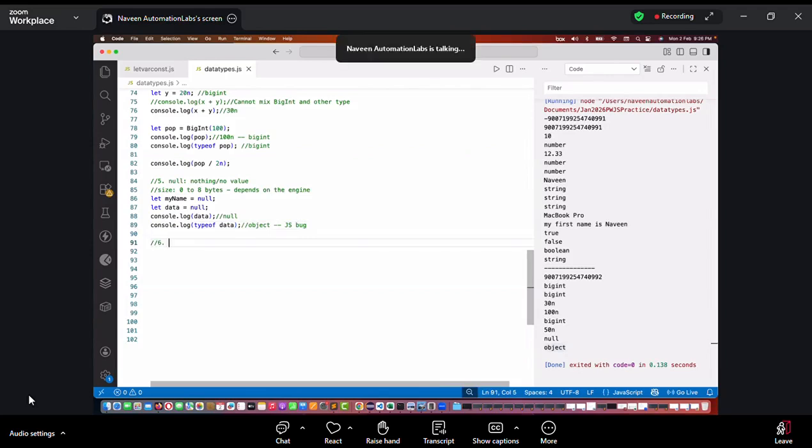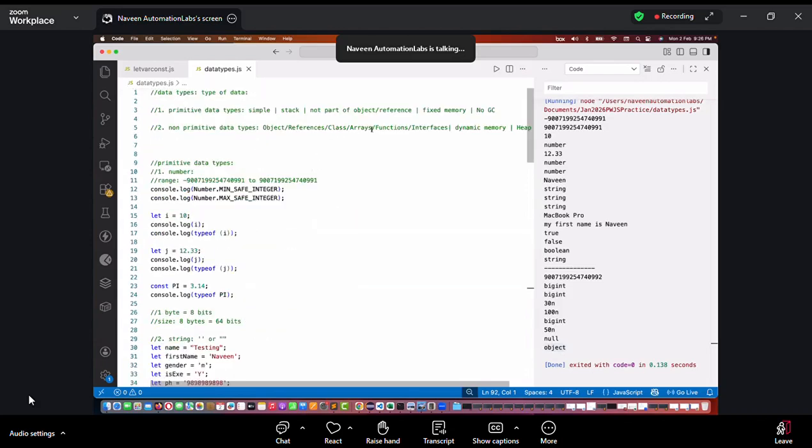The next one, the sixth one, is undefined. What is undefined? Usha, you will not understand yet, it's not part of object. I told you, these are concepts we will see in an upcoming chapter. Right now, you don't understand what is object, what is reference variable and all. When we talk about that, at that time you will understand. This chapter is still not completed.